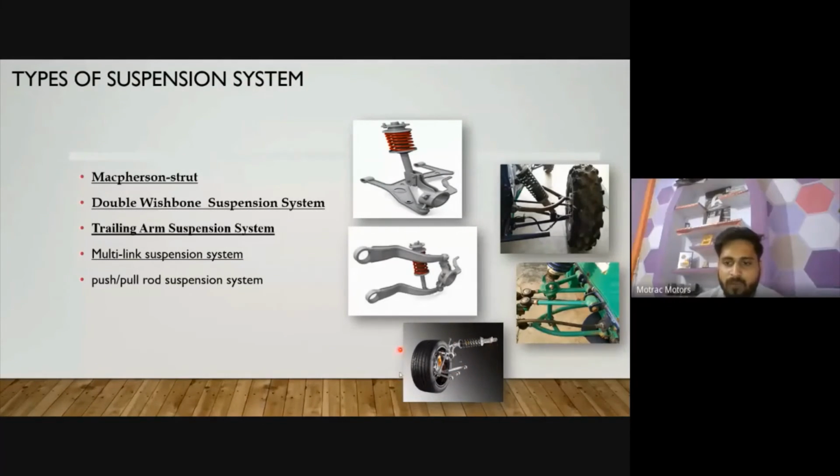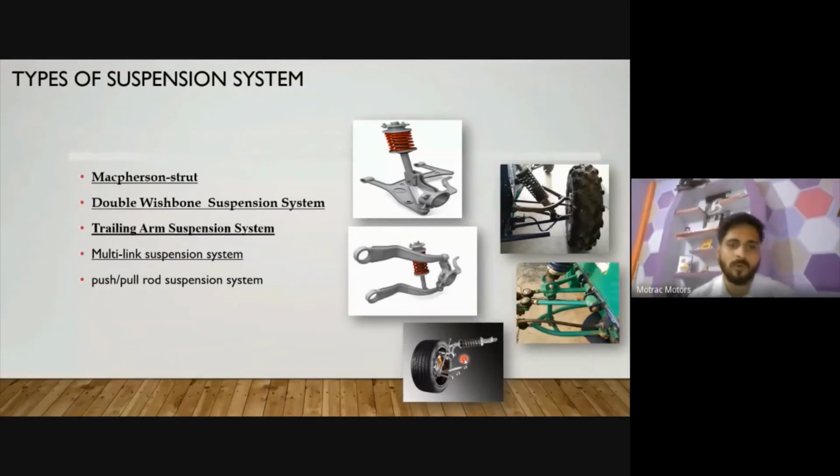Okay, so this is what we generally use in F1 vehicles, Formula 1 vehicles. I'll explain the push-pull rod suspension. Apart from that, you have a brief idea from this figure. I am explaining only a single suspension. This is the push-pull rod suspension.